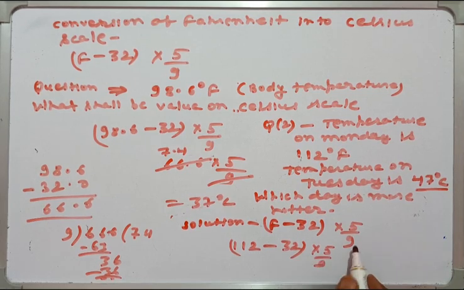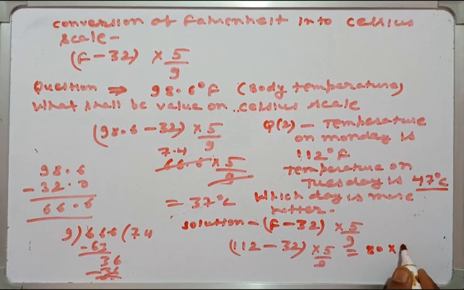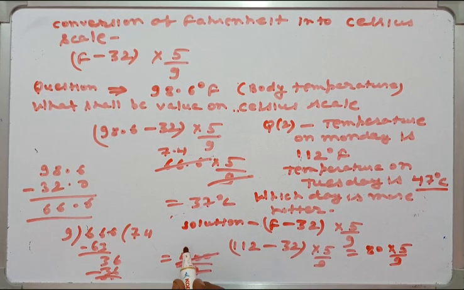So this is equal to 80 into 5 by 9, which is 400 by 9, which is 44.4 degree centigrade.